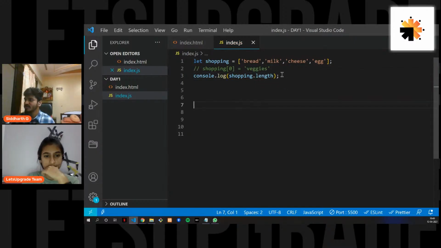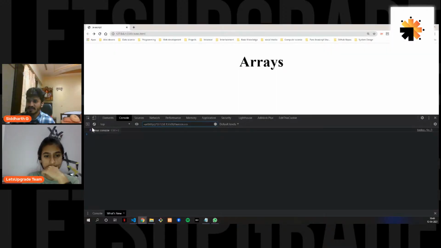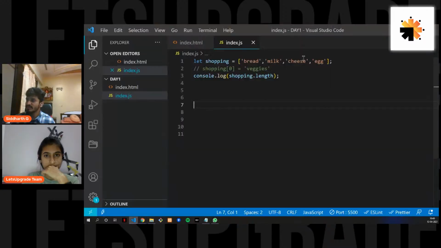So if we console log the length, we get the length as 4. So there are 4 items in this. Please don't get confused between the length and the index. When you calculate the index, it starts from 0. But when you calculate the length of an array, you won't calculate from 0.